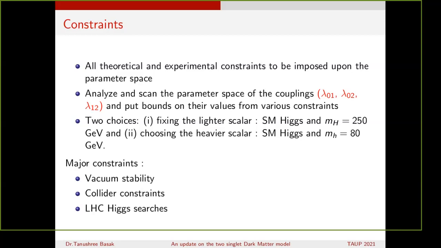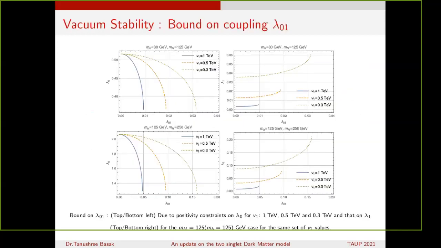The vacuum stability analysis of this model is quite involved. We know that an important criterion for symmetry breaking is the wrong sign of the mass squared. Now, imposing the positivity bound on lambda 0 and lambda 1, which are the quartic couplings, we can obtain an upper bound on the coupling lambda 01, the coupling between the standard model doublet phi and S1.